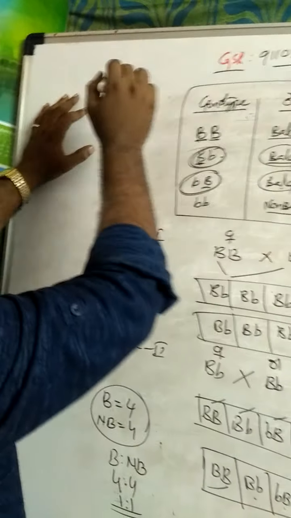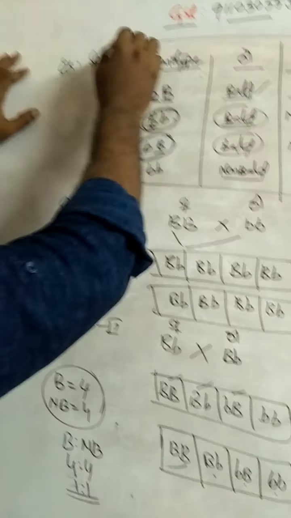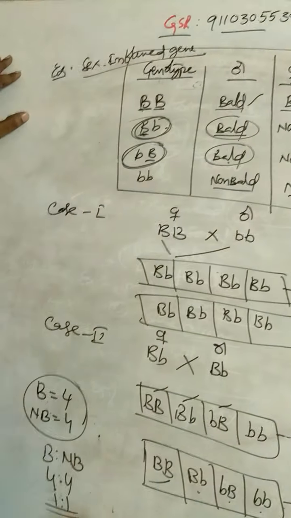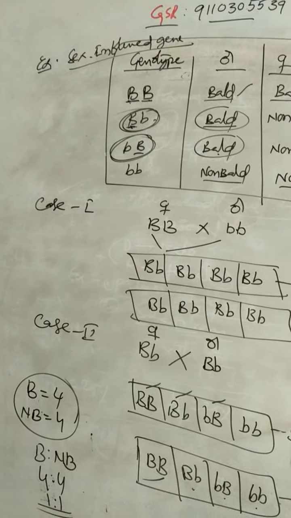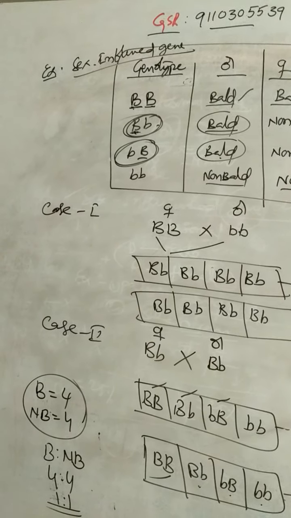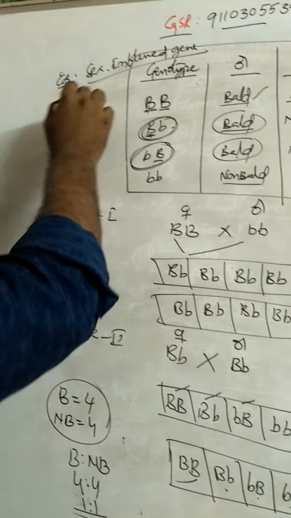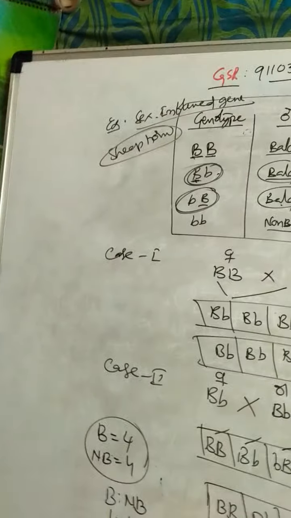This is an example of sex-influenced genes. In the second example, in the case of sheep, horns are also sex-influenced characters. That is about sex-influenced genes or characters.